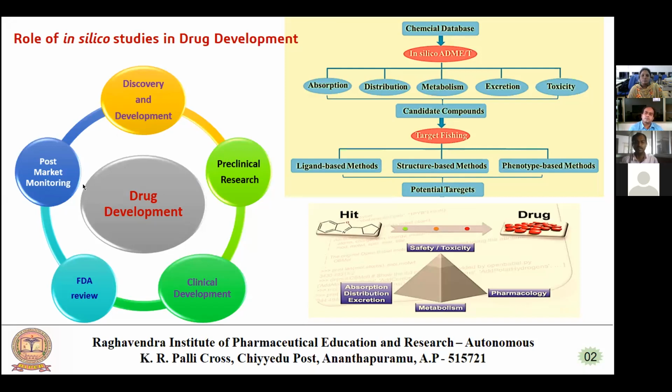It should obey the physicochemical properties and be converted into a lead compound, and finally through different in vitro and in vivo studies the hit molecule is converted into a drug.